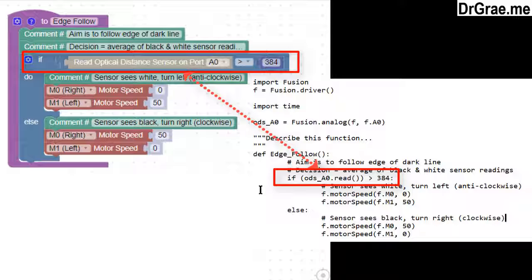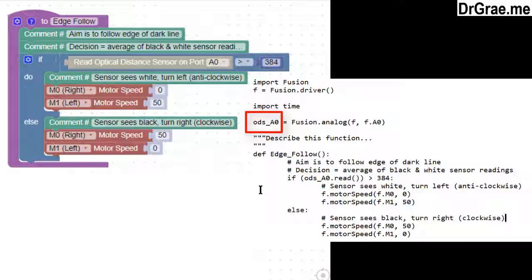The read optical distance sensor from port 0 statement in Blockly is fairly clear, but it's not so clear in Python. In Python, the Fusion software has already defined for us a variable which it calls ODS_A0 at the beginning of the program. We can change this later on if we want to, but at the moment let's leave it that. It's defined before we use the function Edge-Follow.